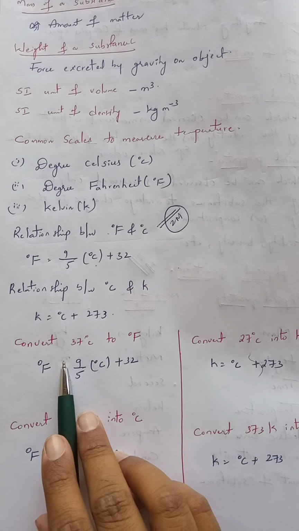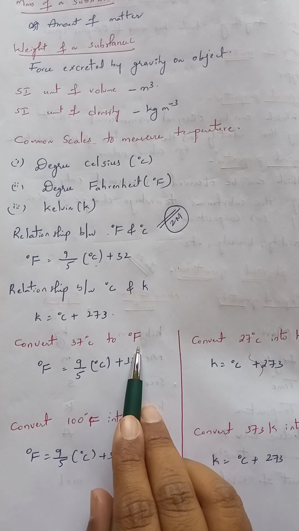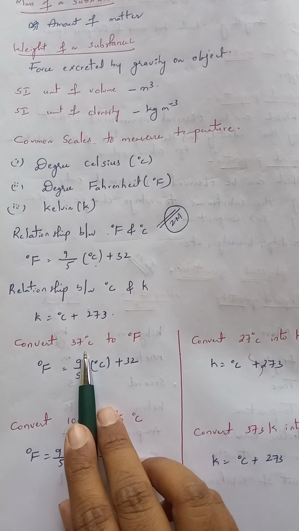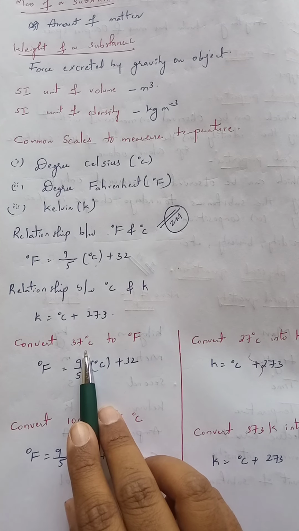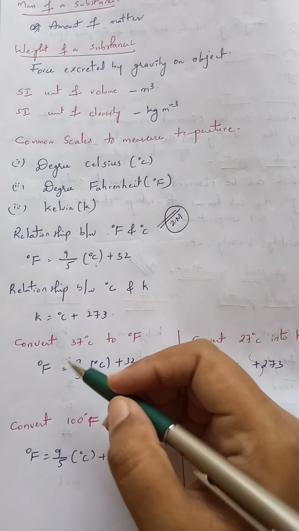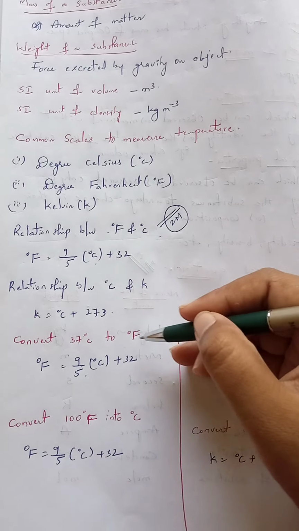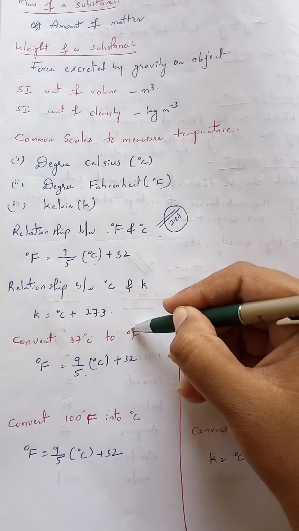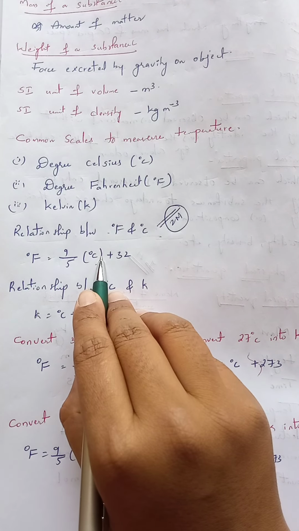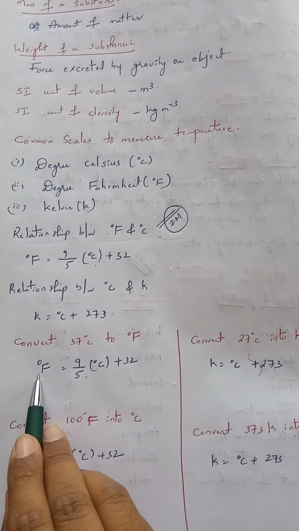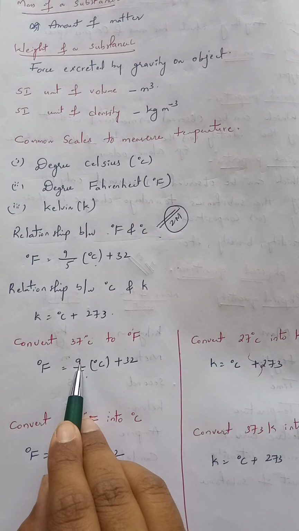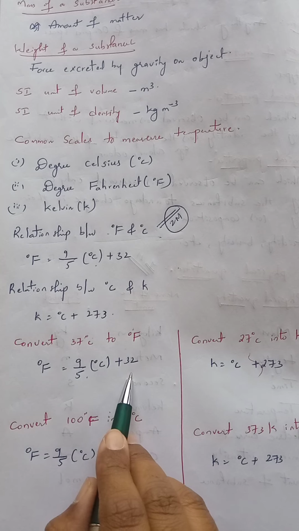First we'll see how to convert degree Celsius into Fahrenheit. They have given a question: how to convert 37 degrees Celsius to degree Fahrenheit. We use the first relationship, because here we want to convert degree Celsius into degree Fahrenheit. The formula is degree Fahrenheit equals 9/5 degree Celsius plus 32.